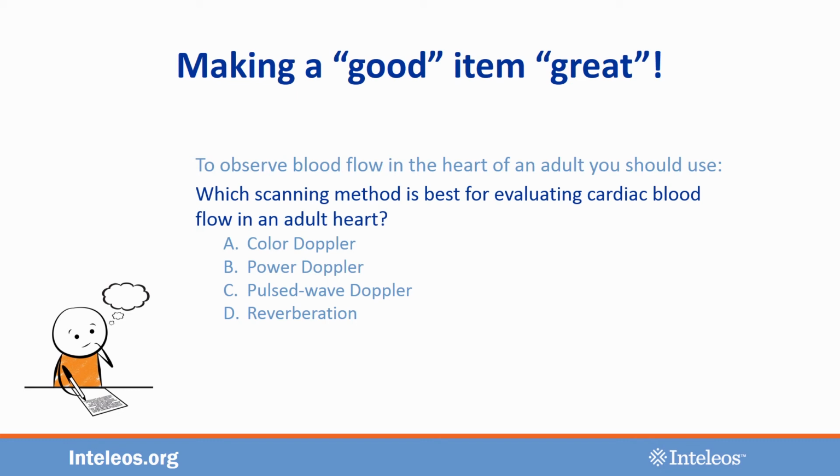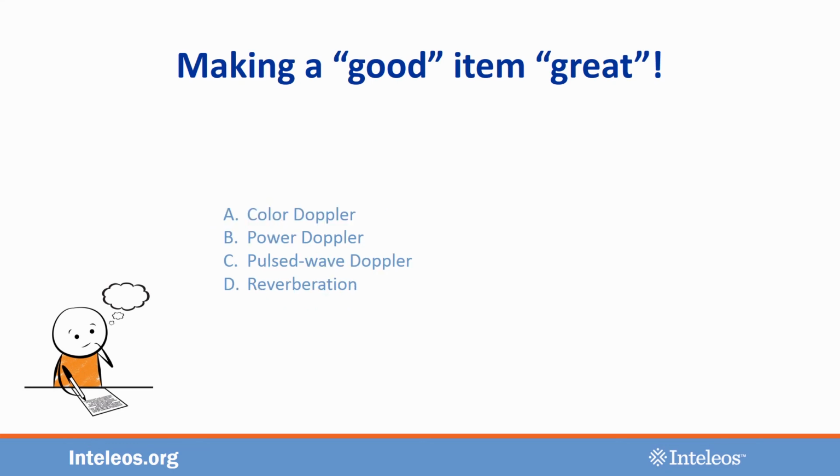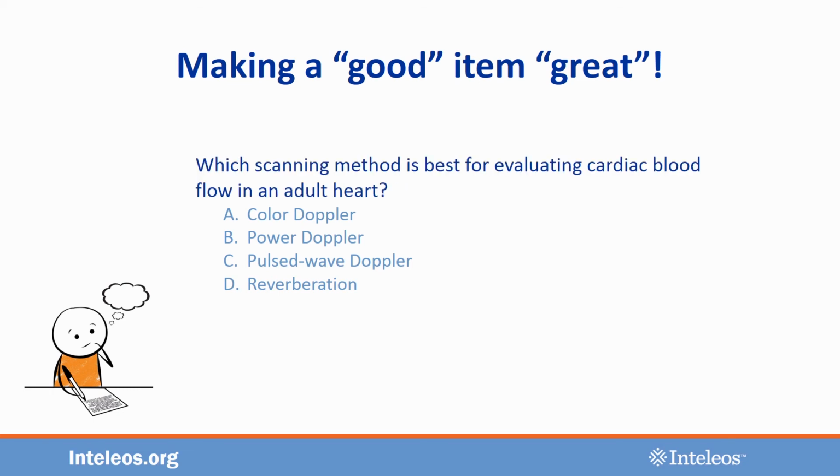Now let's look at these distractors. Even without the STEM, the fourth distractor stands out as being different from the rest. It will likely provide a cue to the test taker to select it as the key or eliminate it from consideration. Upon reading the STEM, you can see that the question asks which scanning method. Unlike the others, reverberation is not a scanning method and thus a poor distractor. For a more plausible option, choose another scanning method, in this case, another type of Doppler, such as continuous wave Doppler. Did you notice that Doppler is repeated in each of the responses?